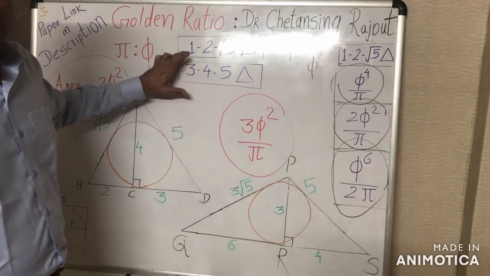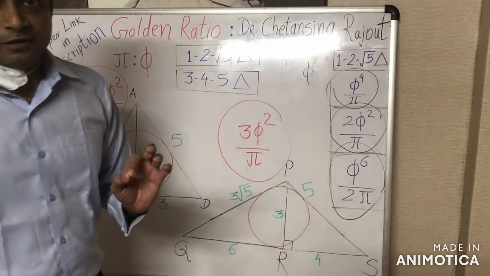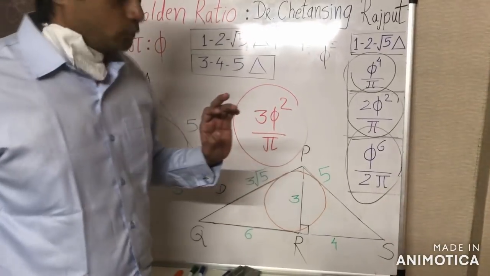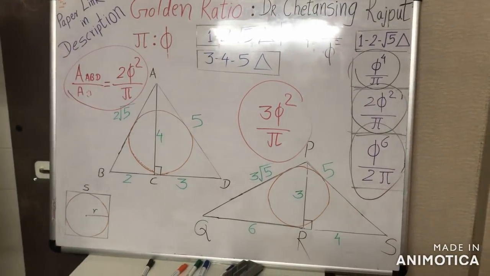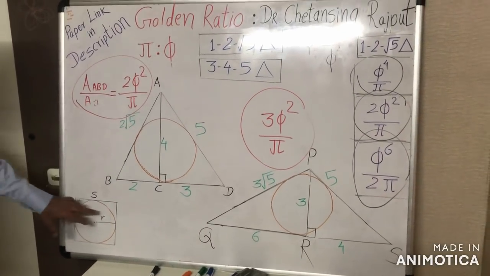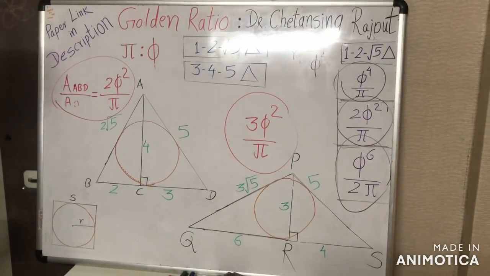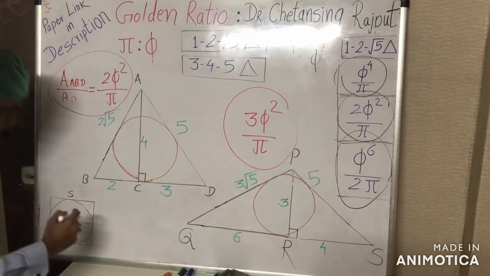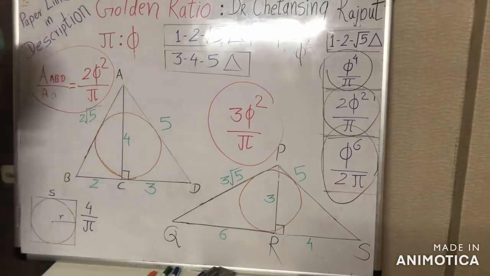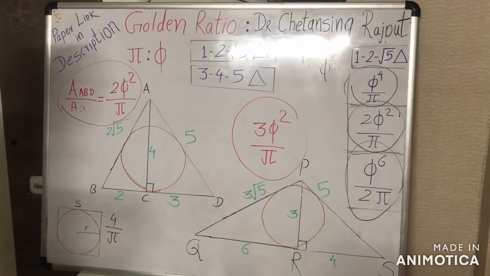Okay, I would like to mention that no other geometric figure can give us such a precise pi-phi correlation. For example, see the square here, a typical square with an incircle inscribed in it. In this case, the ratio between the area of this square and the area of its incircle is 4 upon pi, and the coincidental, fluky relationship is well known.